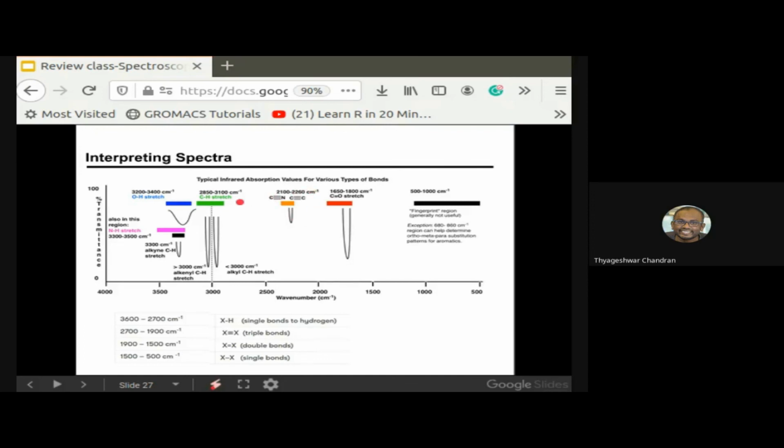So you will be more concerned about the region between 3200 and 3100, which corresponds to the CH stretch. You have to remember these regions; it is fine if you understand the C single bond hydrogen and double bond, that is more than sufficient for you.